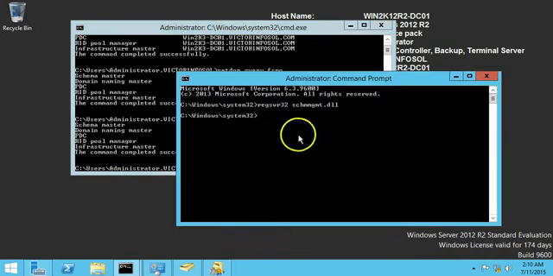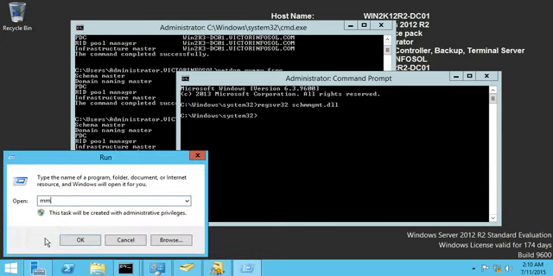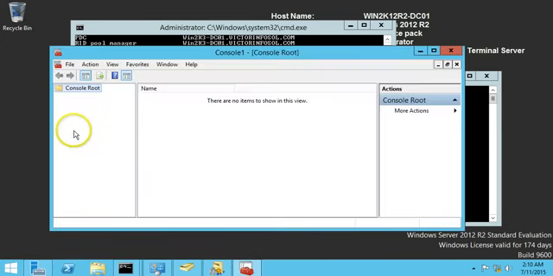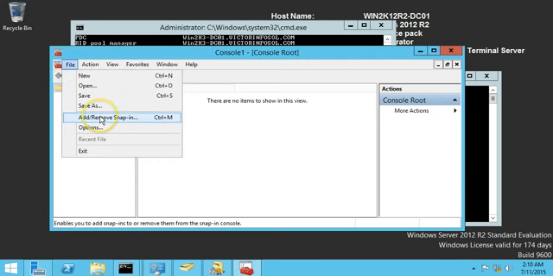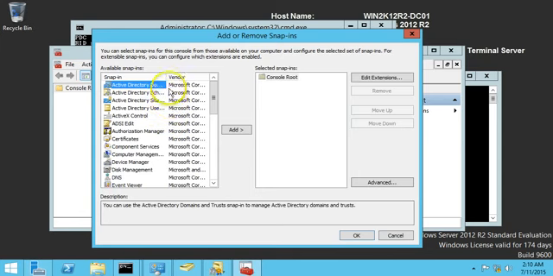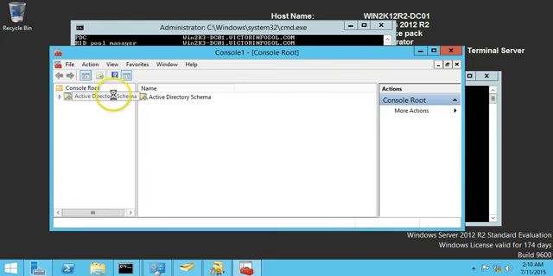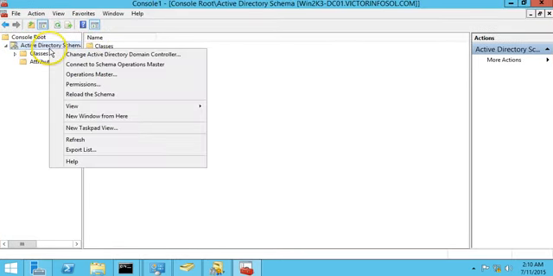After registering this file, I am going to open my MMC console and click on file, add or remove snap-in. I'm going to select Active Directory Schema, click add, OK. Right click on Active Directory Schema and operation master.